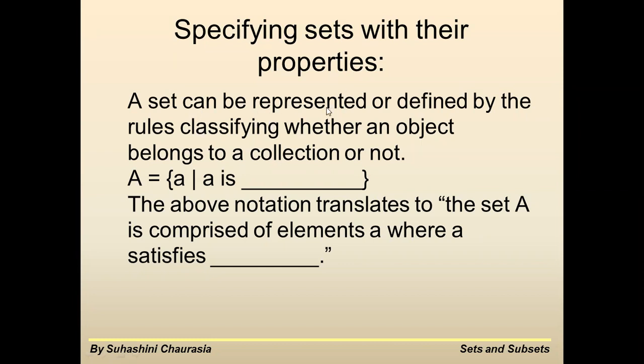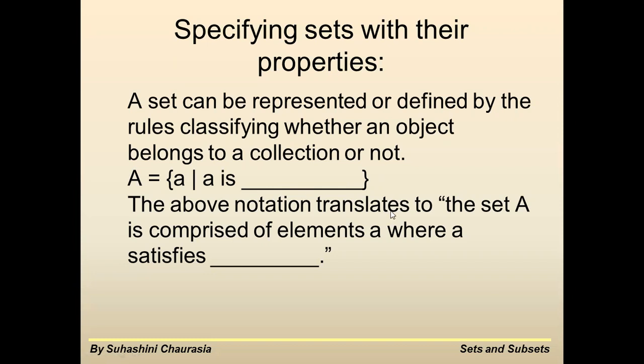So this is how we define a rule, and we'll say that A is equal to {a such that a is a set of what?} Here you continue the sentence. A such that a is a set of all alphabets. A such that a is a set of all digits starting from 1 to 10. A such that a is a set of all even numbers up to 10. A such that a is a set of all odd numbers up to 10. Likewise we can write in the general form also. So that is defining a rule for the set.